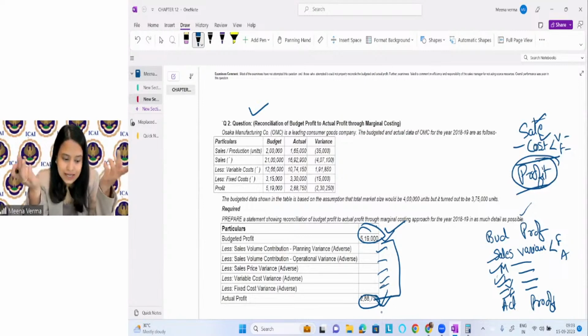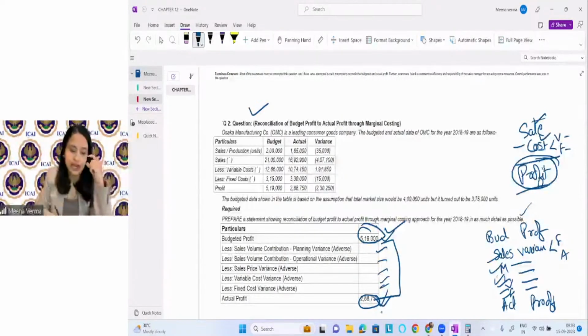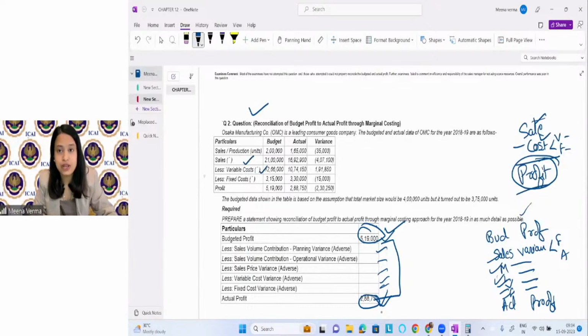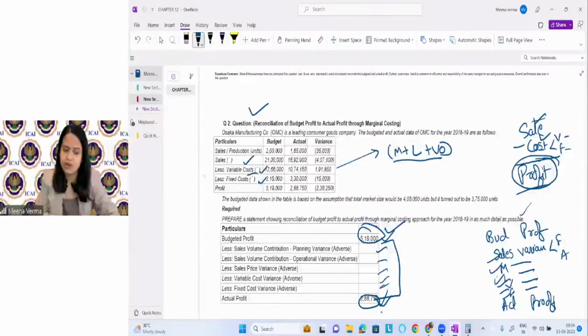So if you see in this question, they have given you the information about the sale, the variable cost, and the fixed cost. I'm assuming that in this variable cost they have already considered the material, the labor, and the other variable overheads. So it is all variable costs. If we add this, we get the variable cost here, the fixed cost here, and the total sale here.